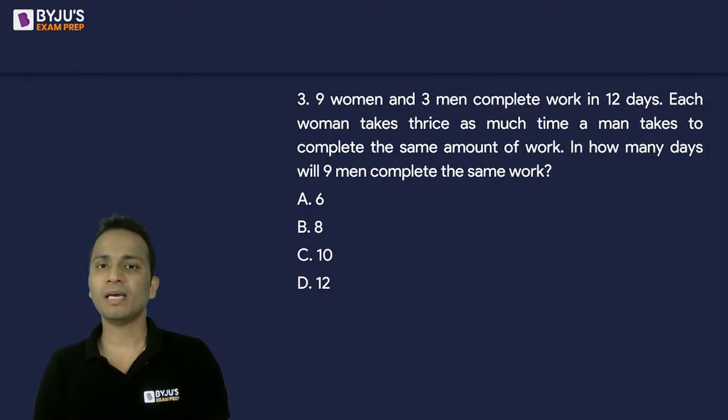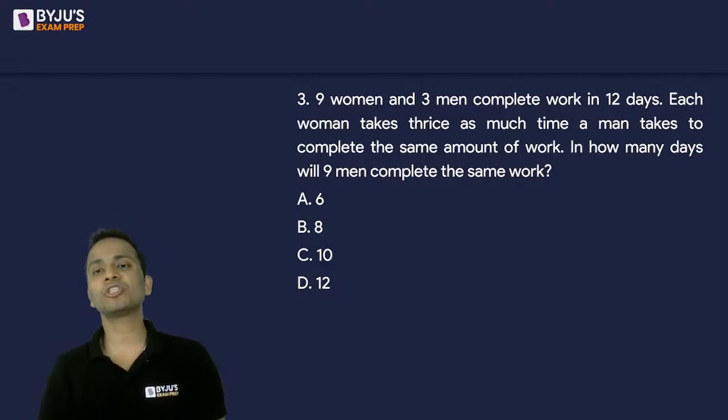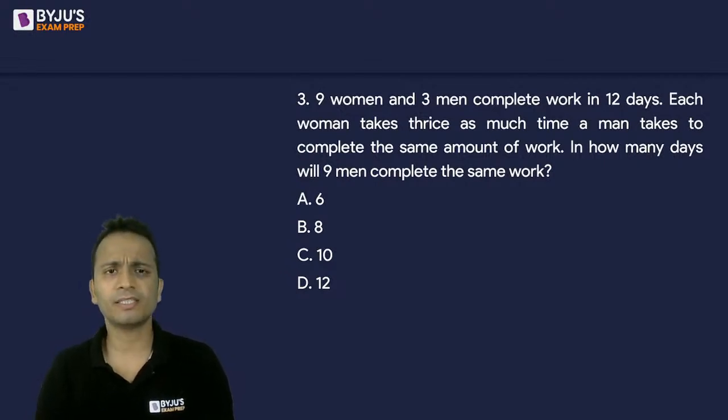9 women and 3 men complete work in 12 days. Each woman takes thrice as much time as a man takes to complete the same amount of work. In how many days will 9 men complete the same work?